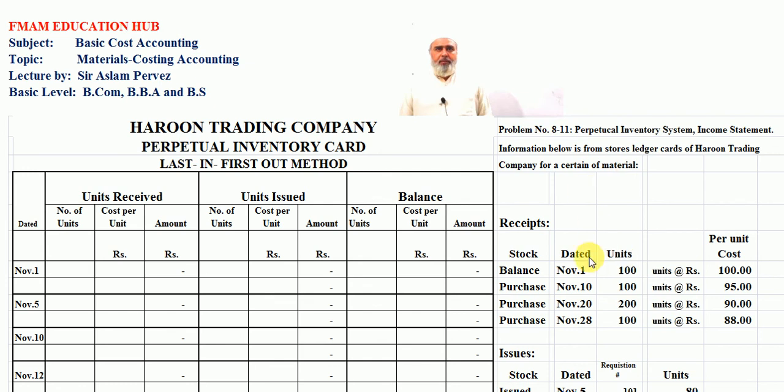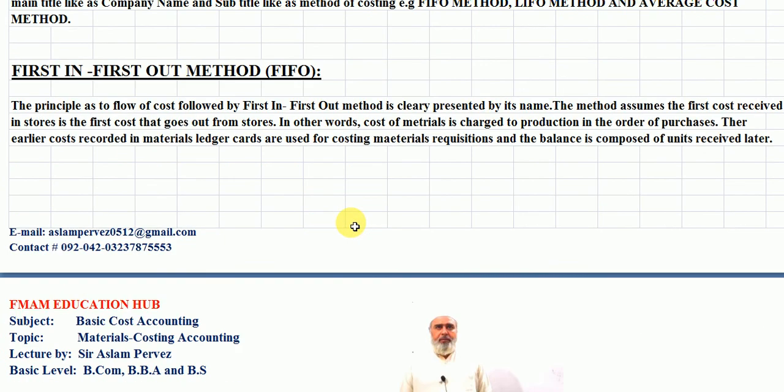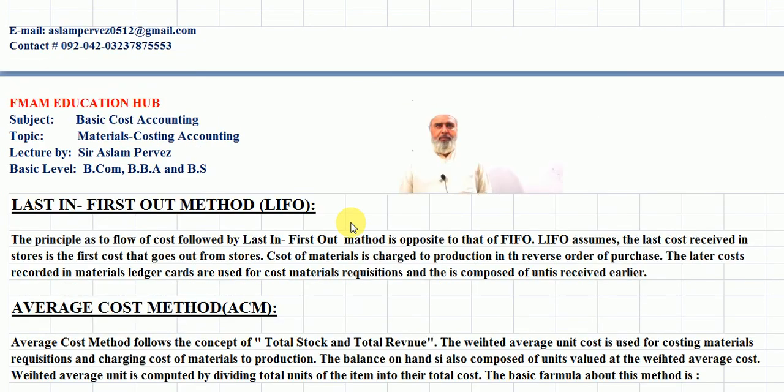Firstly, for this purpose, we have to move to the introduction slide again. Students, this is our introduction slide. Last in first out method, the abbreviation is LIFO. The principle of cost flow followed by the last in first out method is opposite to that of FIFO.